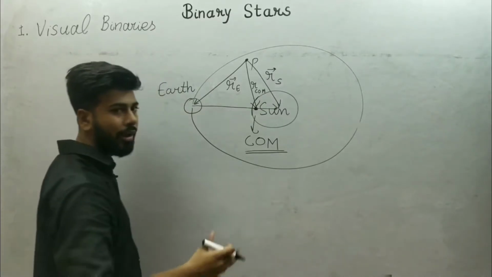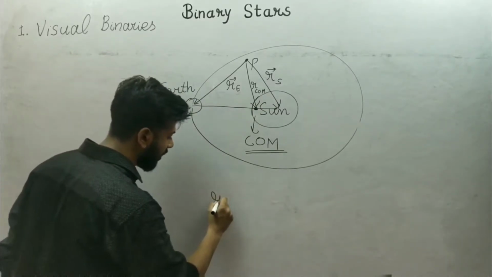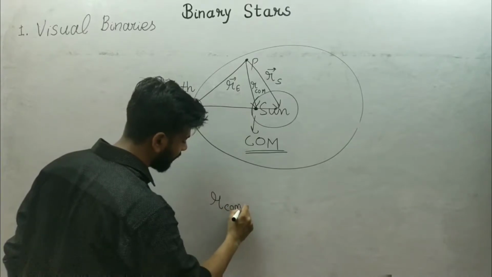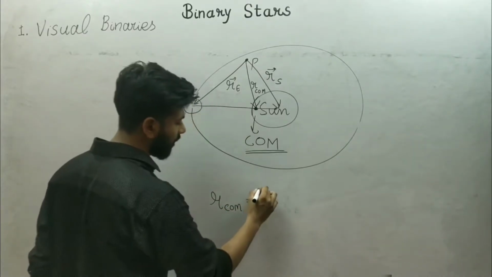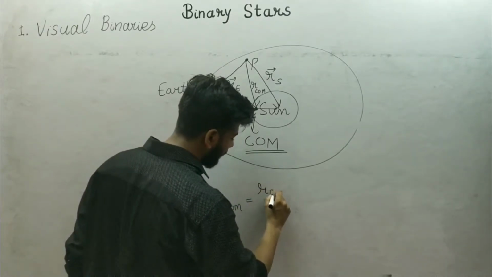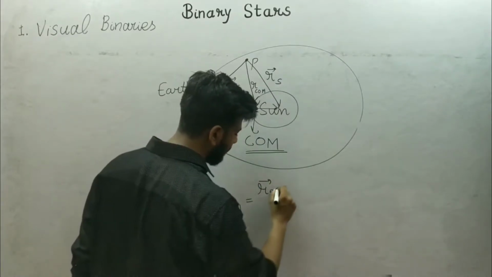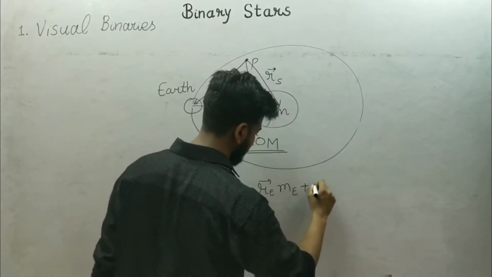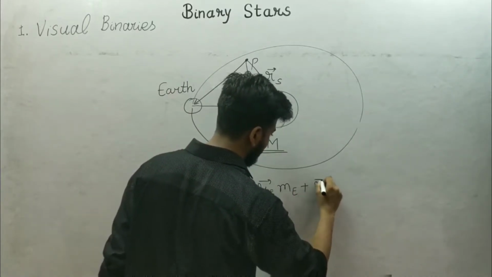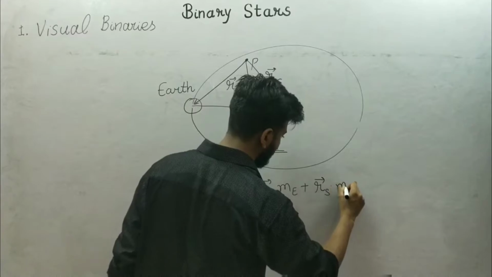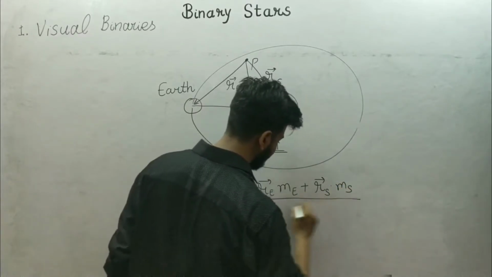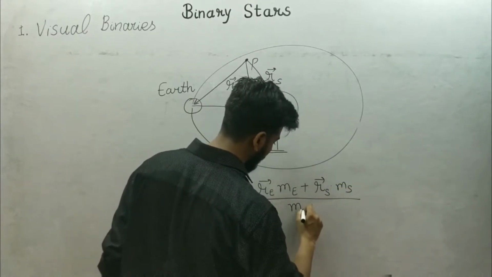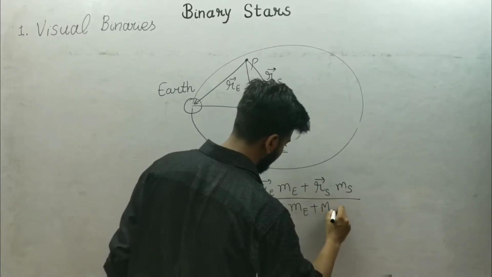So we know how to calculate the center of mass. R center of mass is equal to R_E into mass of Earth plus R_S into mass of Sun, upon mass of Earth plus mass of Sun.